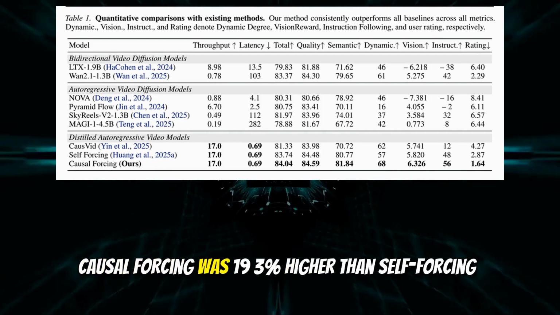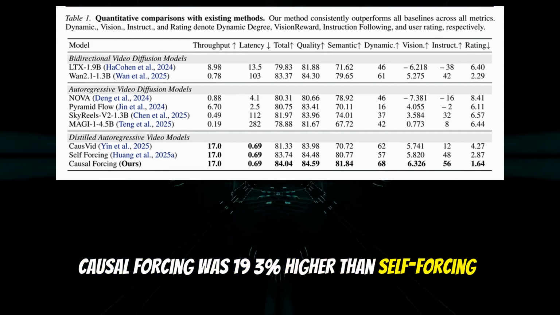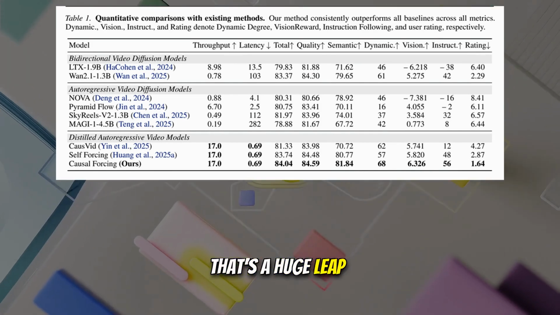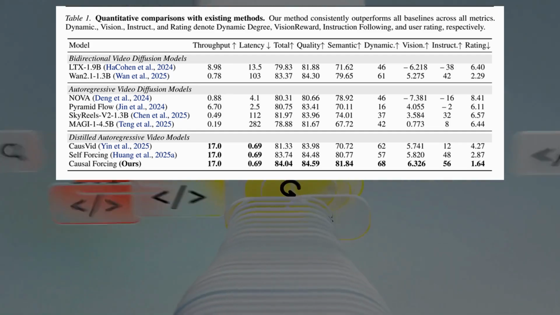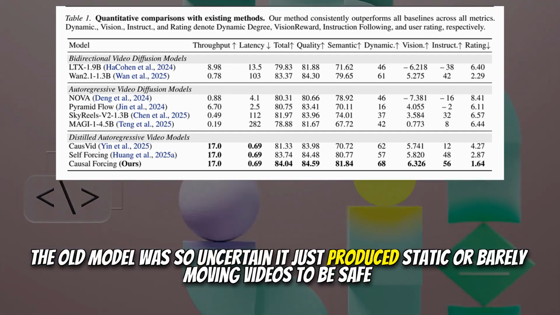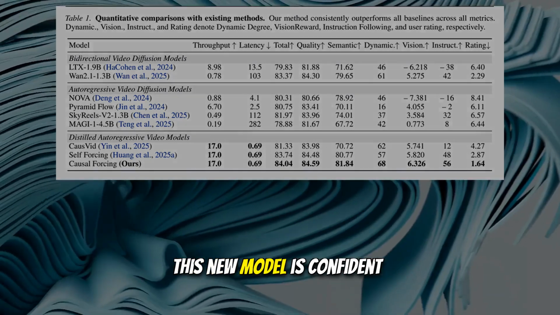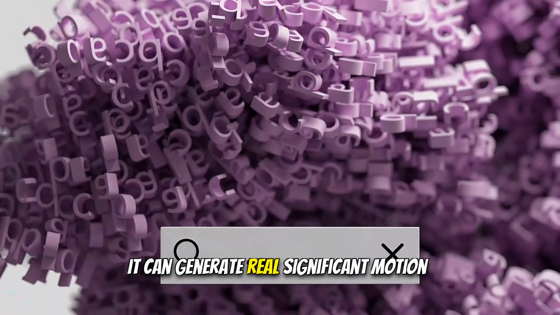Yeah. Causal forcing was 19.3% higher than self-forcing. That's not an incremental improvement. That's a huge leap. It completely validates the theory. The old model was so uncertain it just produced static or barely moving videos to be safe. This new model is confident. It can generate real, significant motion.